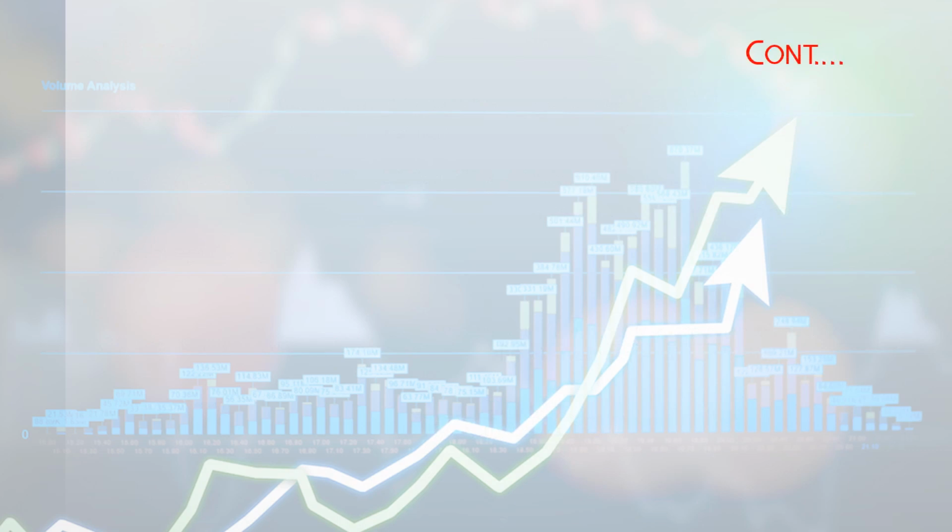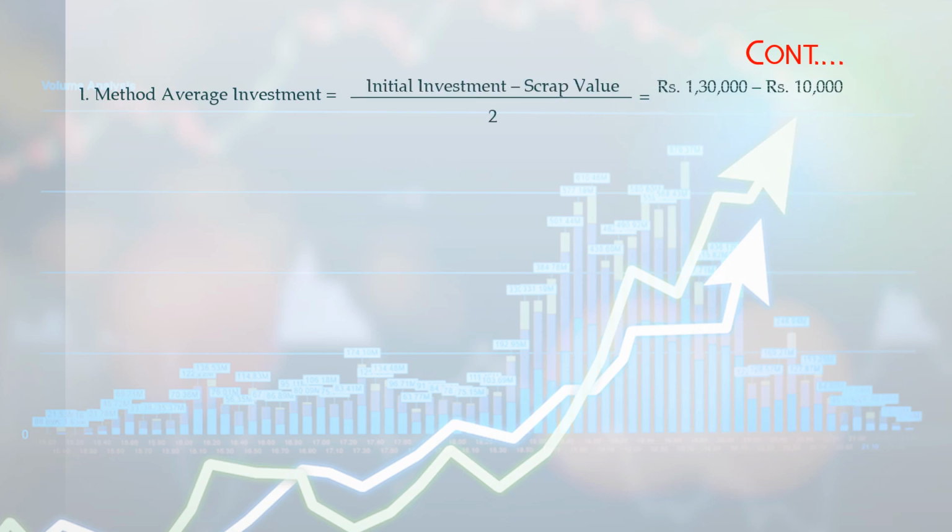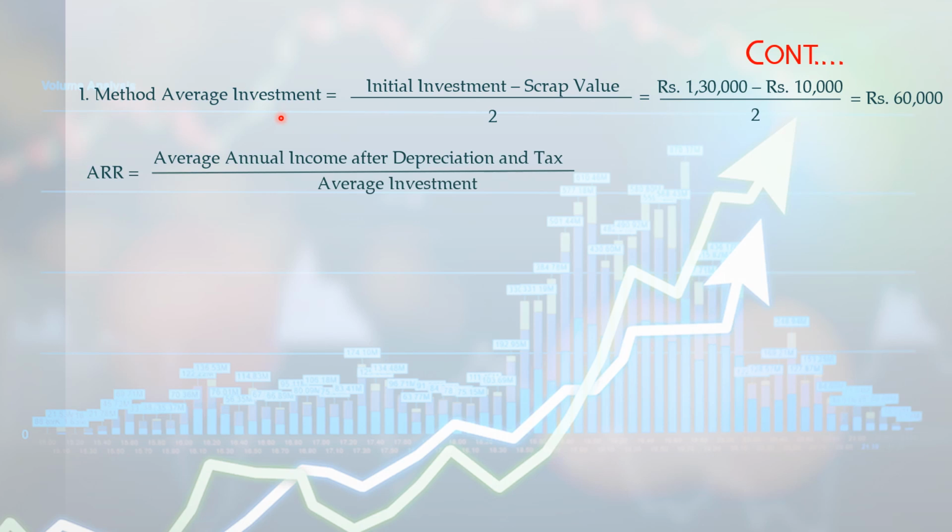Let us also calculate ARR using average investment method. Since the salvage value is given, we have three methods for calculating average investment. Let us use all the three methods and find ARR for every method separately. First method: average investment is equal to initial investment minus scrap value divided by 2, which is rupees 1,30,000 minus rupees 10,000 divided by 2, which is equal to rupees 60,000. Here ARR is equal to average annual income after depreciation and tax divided by average investment into 100, which is rupees 12,000 divided by rupees 60,000 into 100, which is equal to 20%.